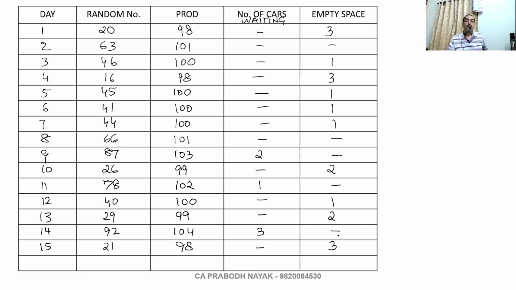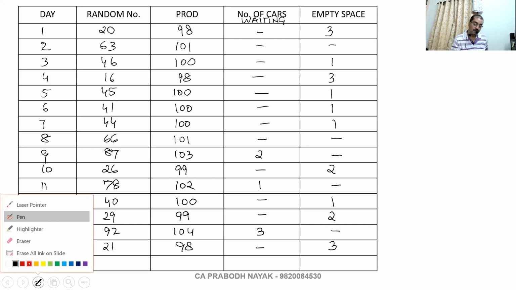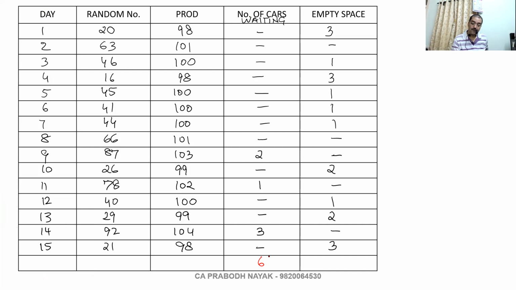Now they have asked the average number of cars waiting to be shipped. So the total number of cars waiting is 3 and 3, 6. This is 3, and 1, 4, and 3, 7, 10, 12, 13, 15, 18.